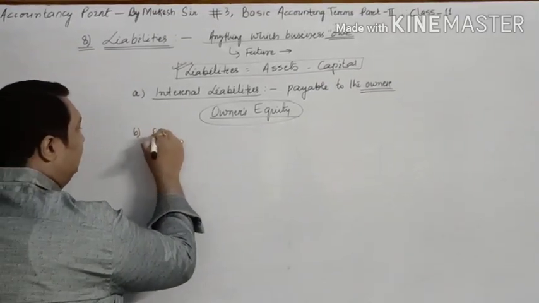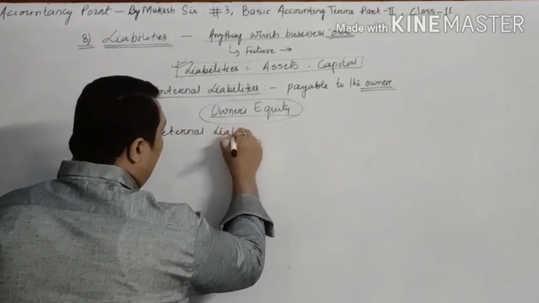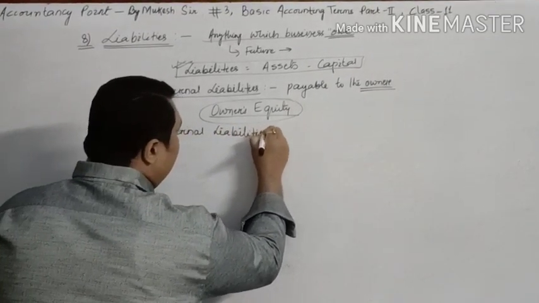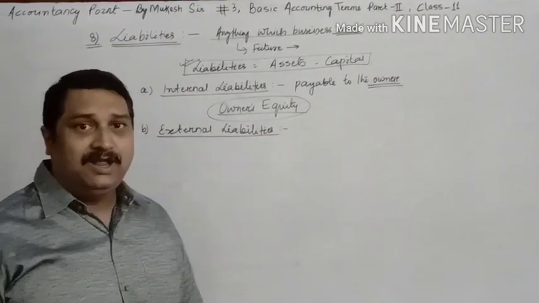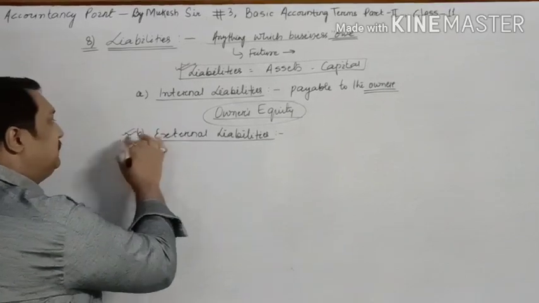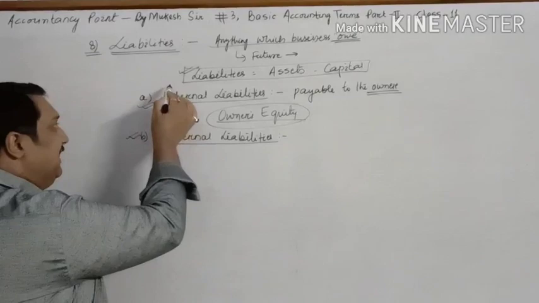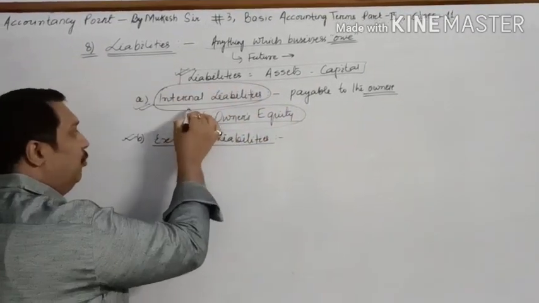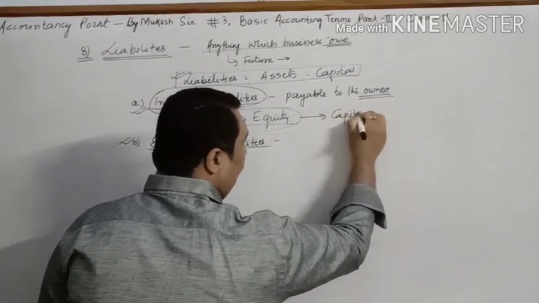The second one is external liabilities. Children, when we say liability, we actually mean external liability. We don't mean internal liabilities, because internal liability is known by the name owner's equity or capital.